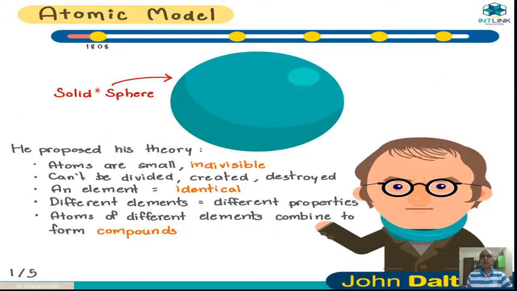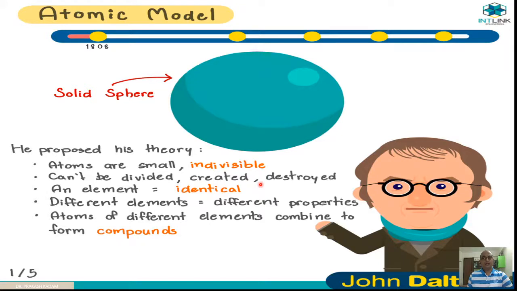This is the first atomic model, suggested in 1808 by the well-known scientist John Dalton. He suggested that the atom is a solid sphere. He proposed his theory: atoms are very small and indivisible. An atom can't be divided, created or destroyed.